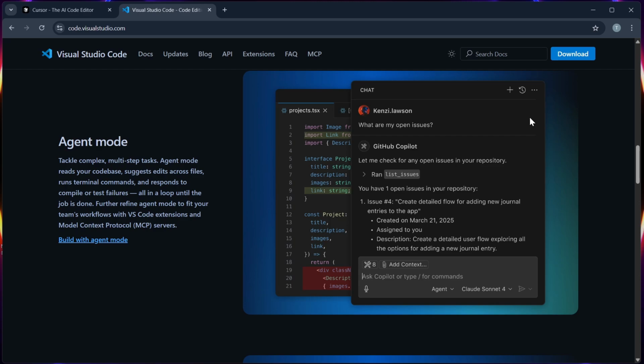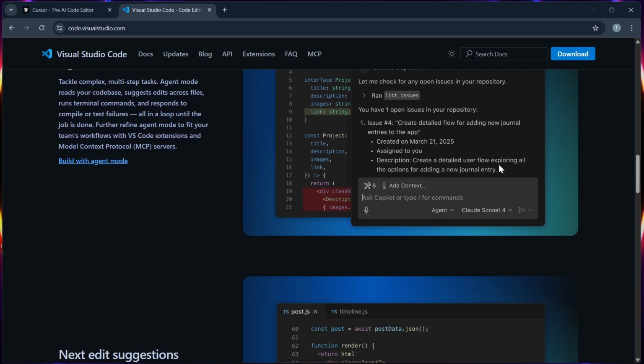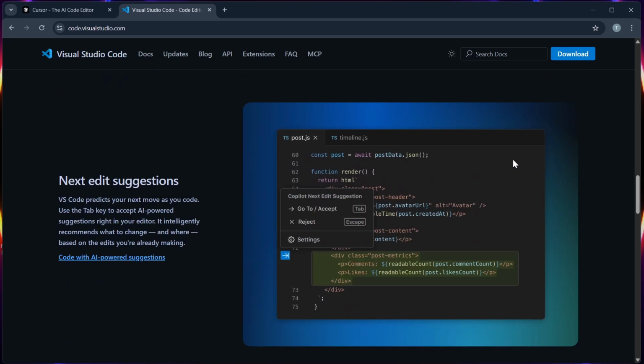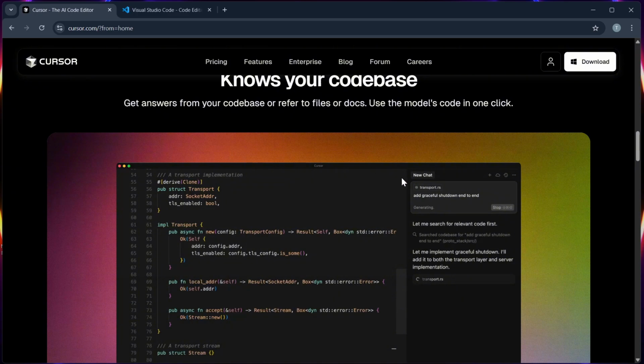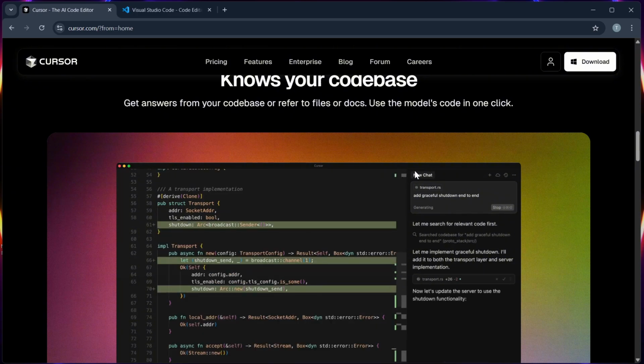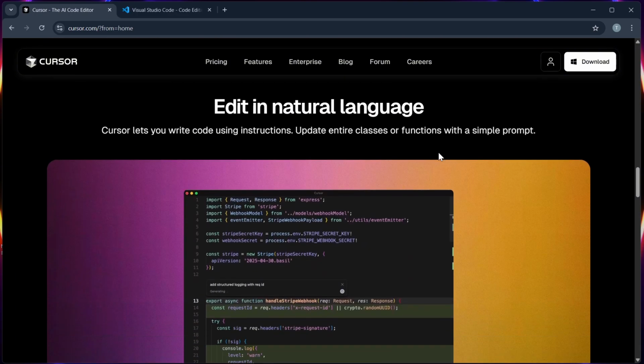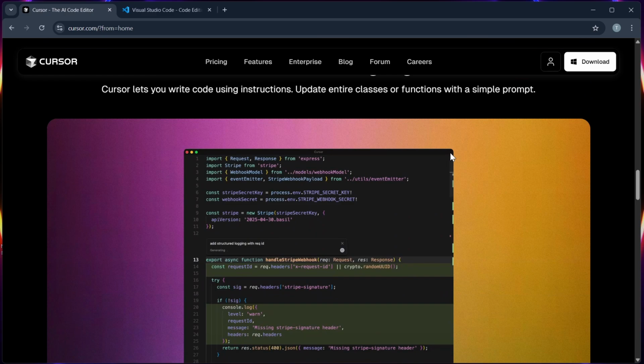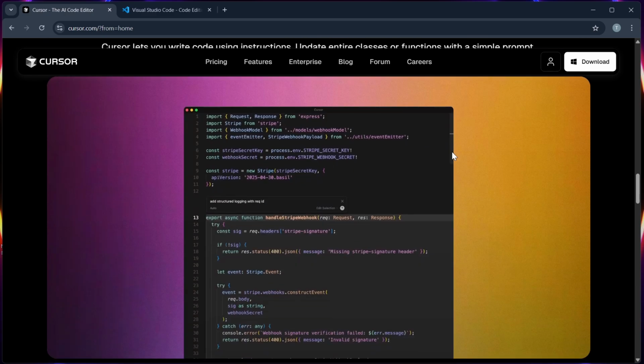Number 3, performance. VS Code is more lightweight if you only run essential plugins. And Cursor AI, despite being a fork, requires more resources due to the embedded AI engine. But that trade-off brings tighter assistance.